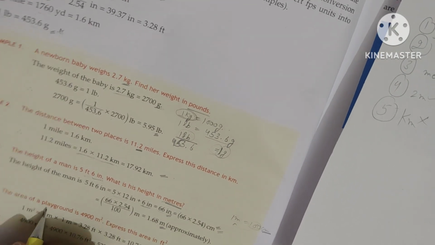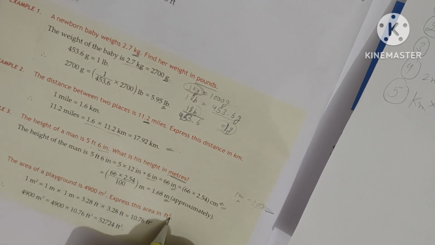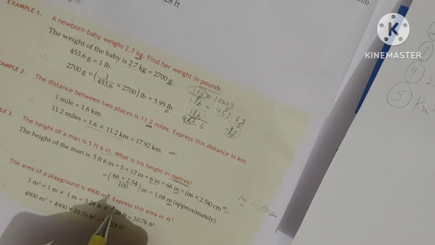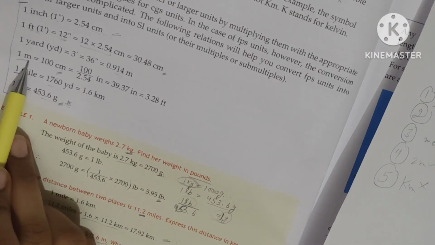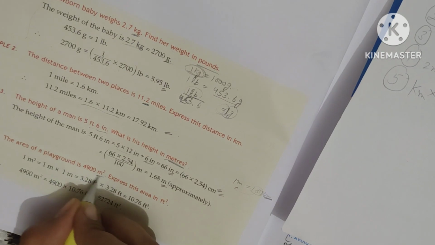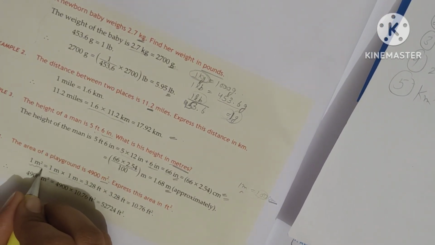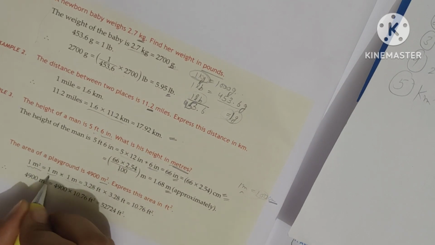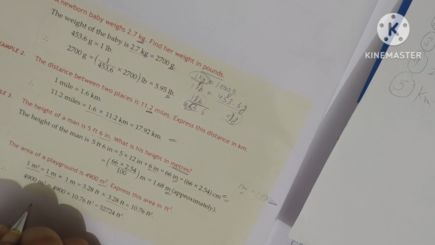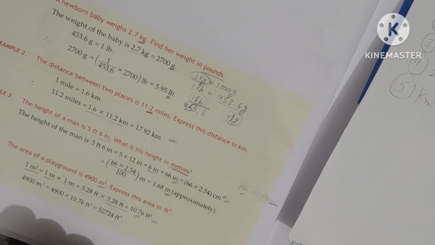Next, the last example. The area of a playground is given in meter squares. We have to find it in feet square. We know the relation, that 1 meter square equals 10.76 feet square, from 3.28 feet. So meter square is here. I need to multiply 1 meter 2 times, then only I will get 1 meter square. So if I am multiplying 1 meter 2 times, 3.28 feet also I have to multiply 2 times. After multiplying these two, I'll get this value in feet square.